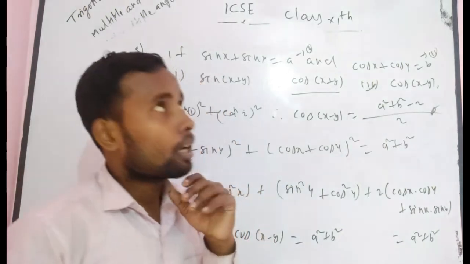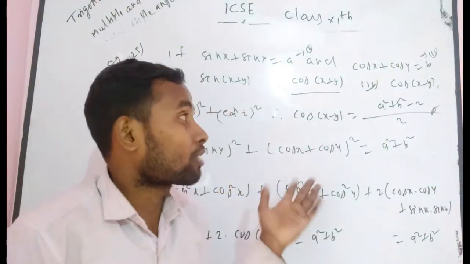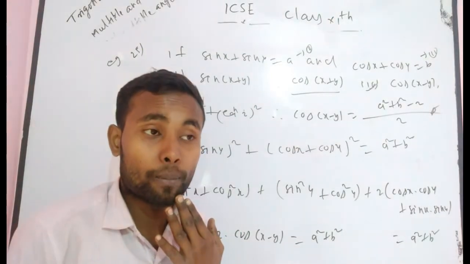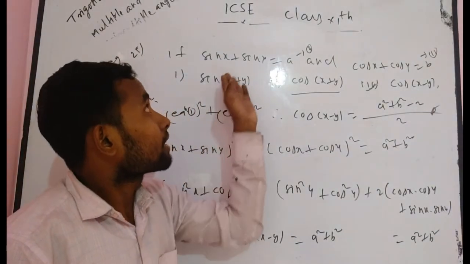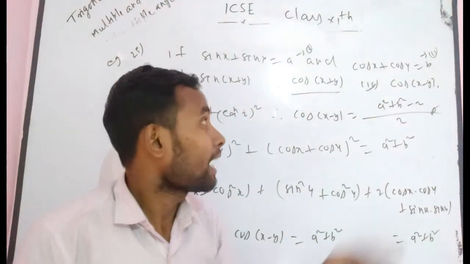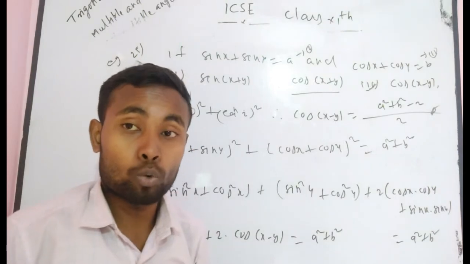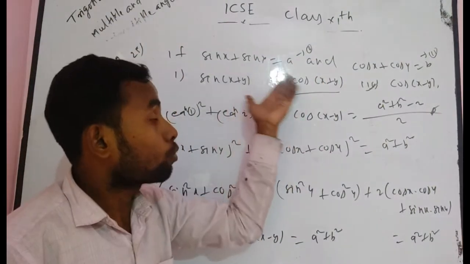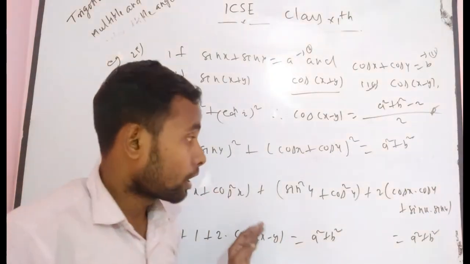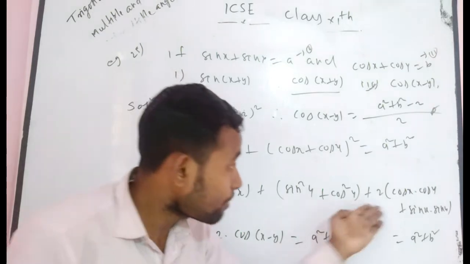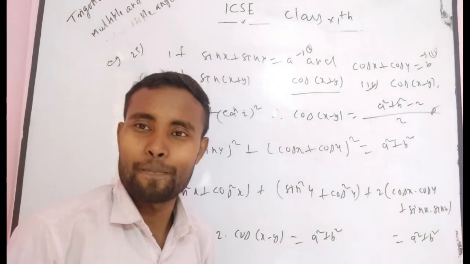You think after simplifying cos x into cos y plus sin x into sin y. But while you think sin x plus sin y, after squaring you get 1 plus 2 sin x into sin y, and here you get 2. It means that if you square both equations you get 2 plus 2 into (cos x into cos y plus sin x into sin y), which is my required expression.